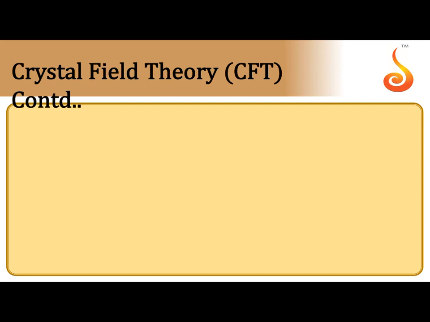Crystal field theory. According to this theory, the bond present between the ligand and the central metal atom is purely ionic. The 5 d orbitals, in the presence of ligands, are excited first. After the excitation, they split into 2 sets.